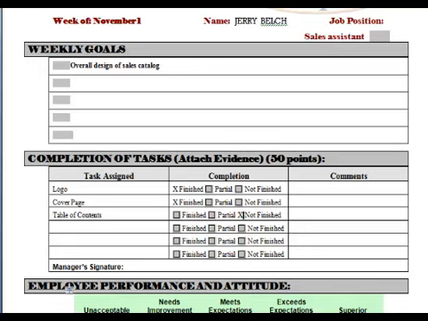If things were partially finished or not finished, some sort of comment should be added to explain why. It looks like Jerry put down, almost done, need one more day to complete it. I suppose in this case we could have said partial.